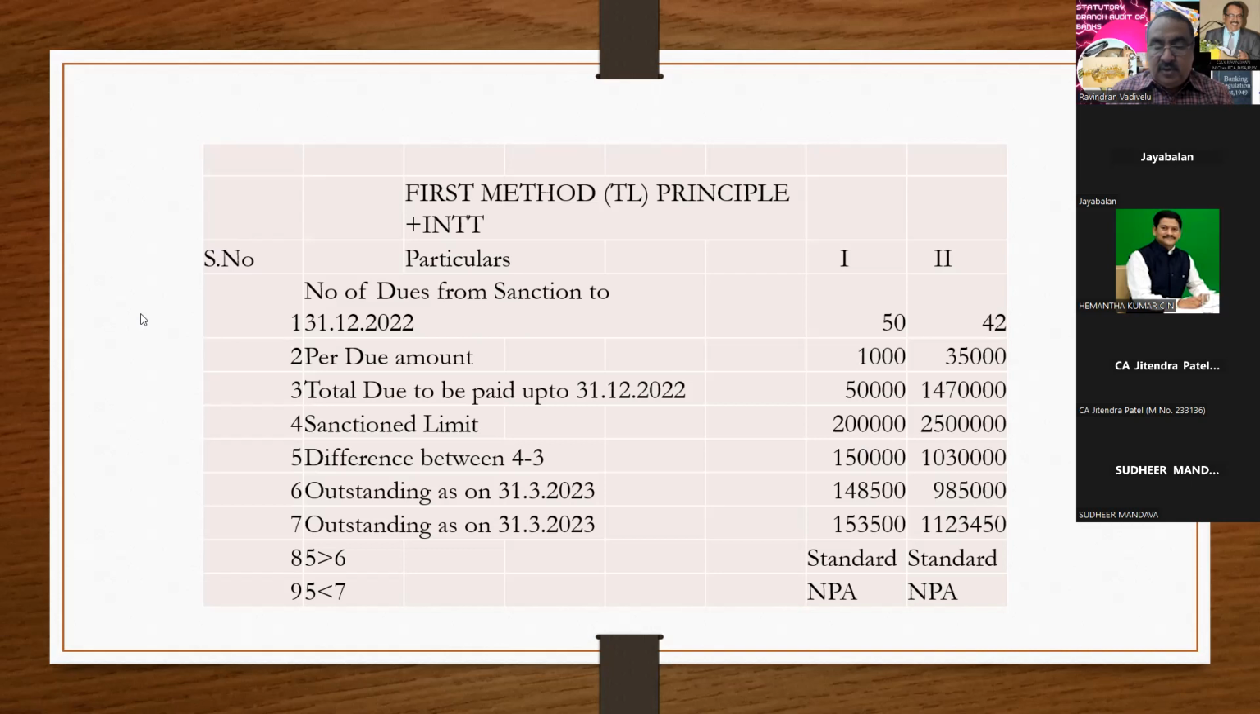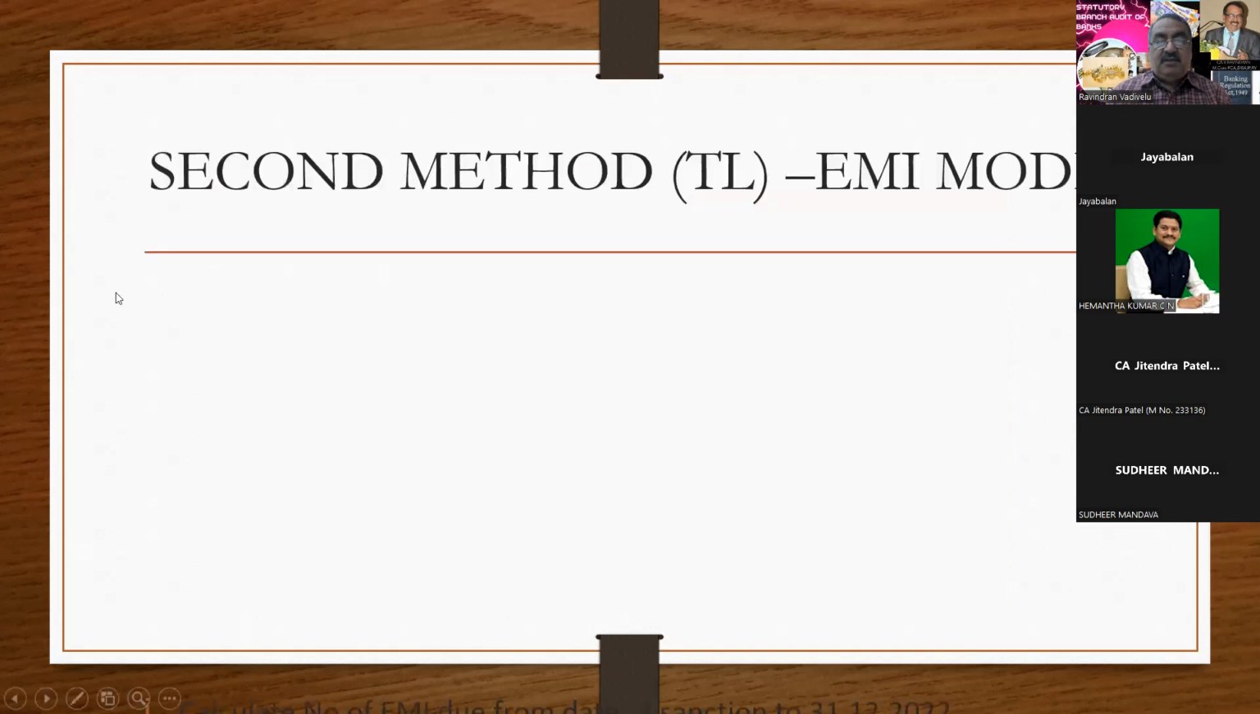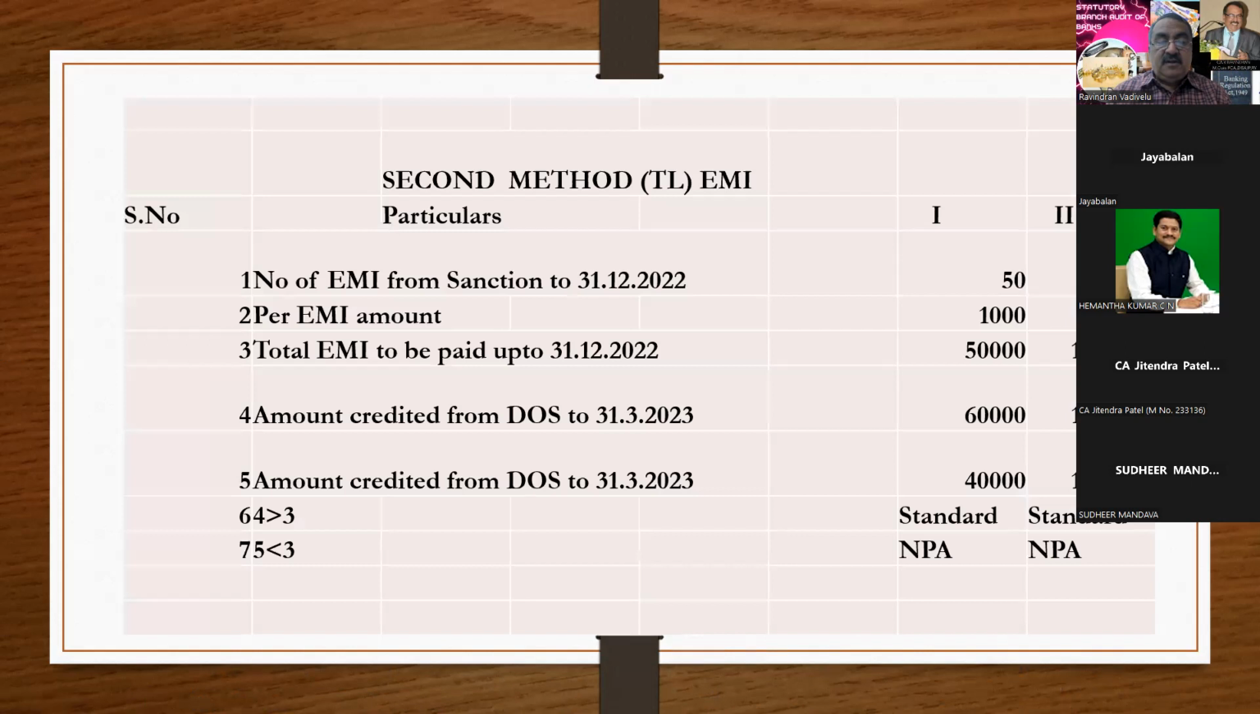Now, next thing, I'm moving to the second method. The second method is a combination of principal cum interest, which comes to EMI, equated monthly installments. So I'm going to concentrate on the second method. In that second method, you have to remember the EMI, what is the total EMI, and the amount paid into the account. These two points you have to remember.